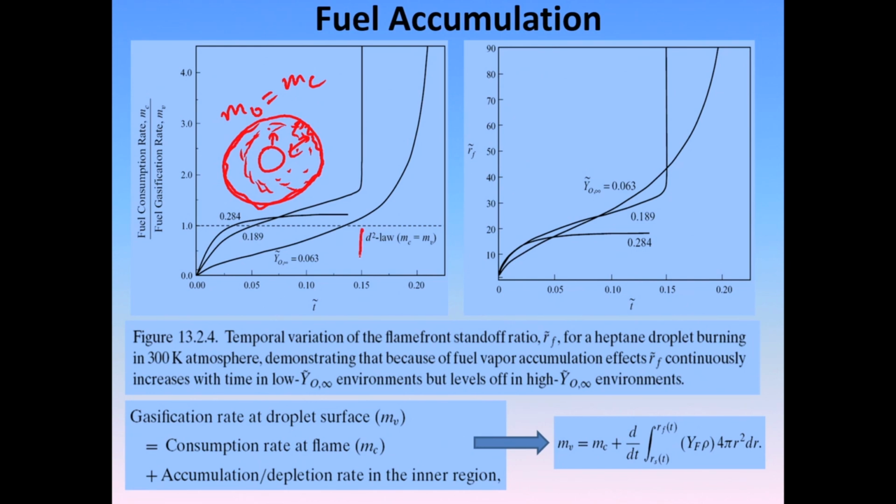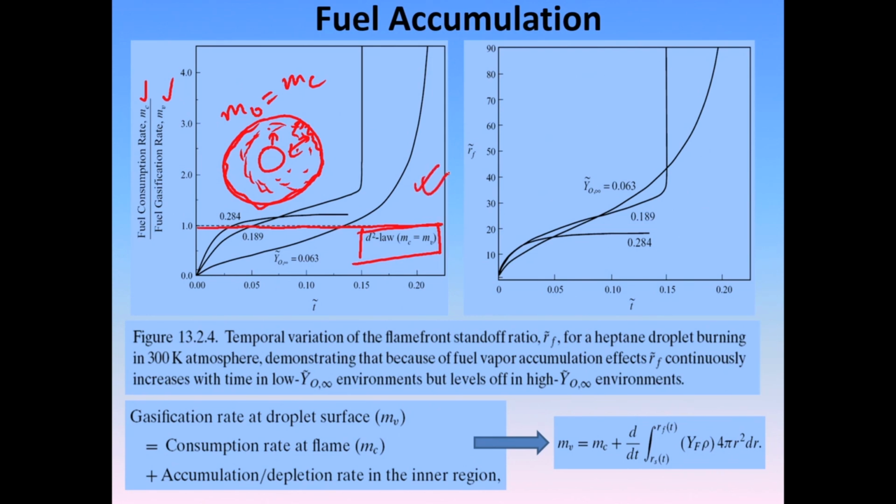As you know, the d square law holds when there is no accumulation. So, if I divide mc by mv, the straight line at 1 is basically your d square law. But what you see over here is very interesting. Let us not look at this part of the plot, the second one.